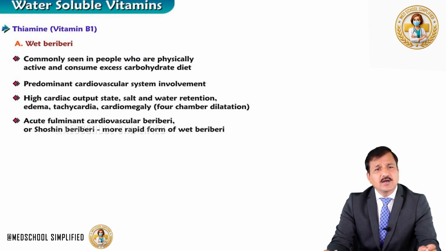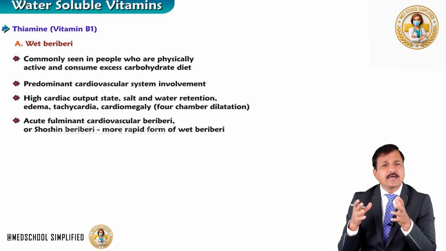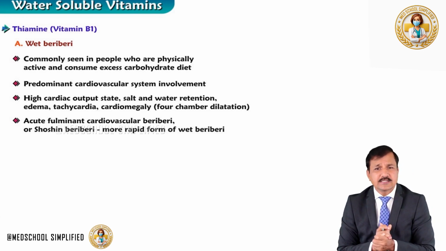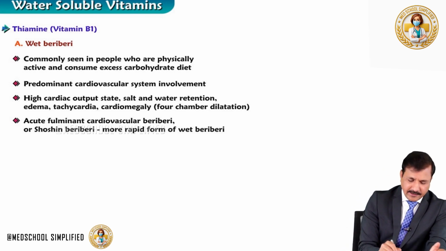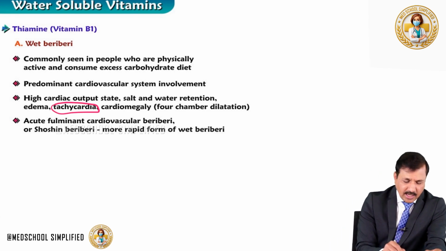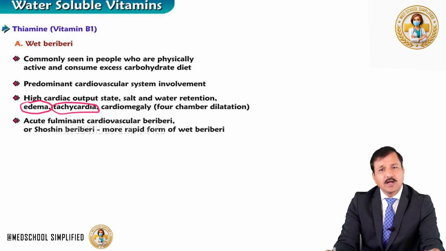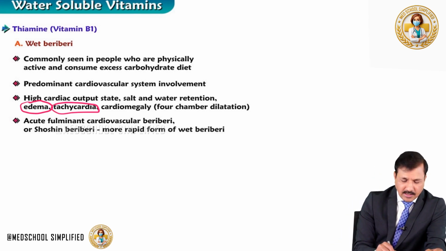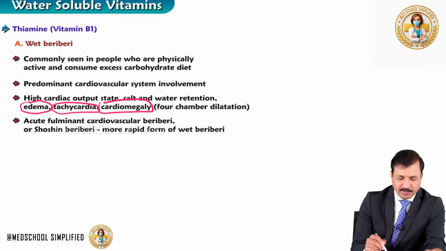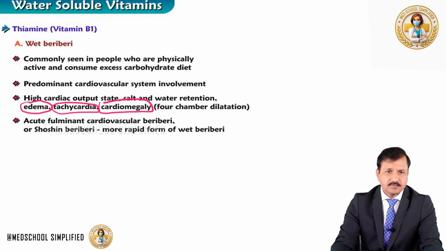Now along with edema, what are the other signs that you see in wet beriberi? Since a high workload is placed on the cardiac tissue, which increases the cardiac output, that results in tachycardia. Make sure you remember that a patient with wet beriberi will show tachycardia, that is increase in the heart rate, accumulation of water in the dependent area called edema, and also cardiomegaly, that means all four chambers of the heart will be enlarged, and that can be seen in the X-ray finding also.